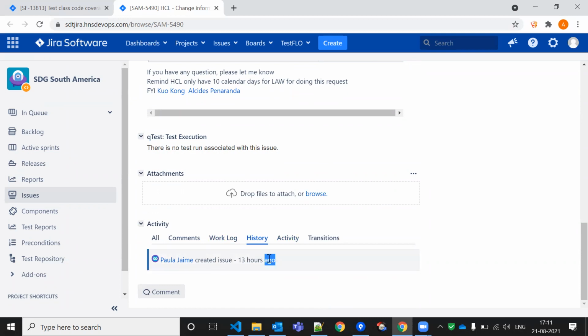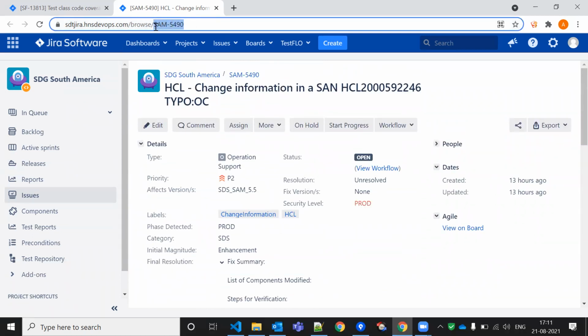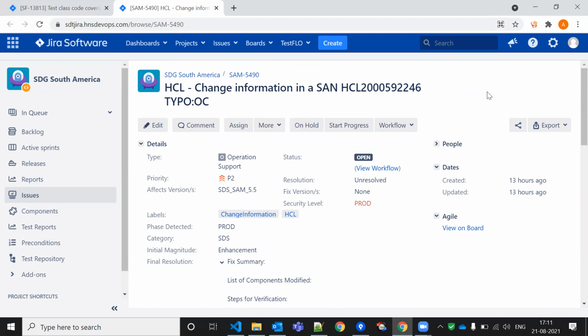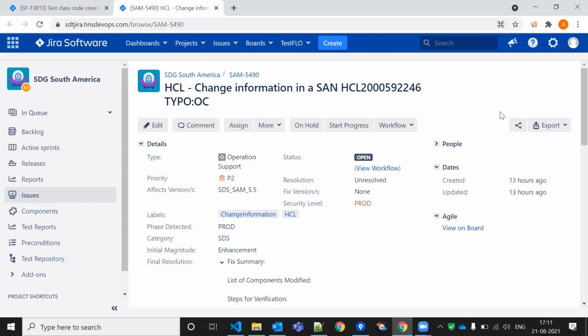So see, this is a history, this person created this issue, it's a defect, we can say it's a defect or tracking defect and all. So this is my Jira ticket number. If my manager or my juniors ask me, where are you working now, what did you do today? Let's say there is a stand-up call going on in a company in the morning or evening. So someone will ask me, okay, Amarjit, what did you do today and what are you going to do by tomorrow? So what will I say? Oh sir, today I worked on defect number 5490, and tomorrow some of the requirement is still pending. I have to rework on this defect or whatever.